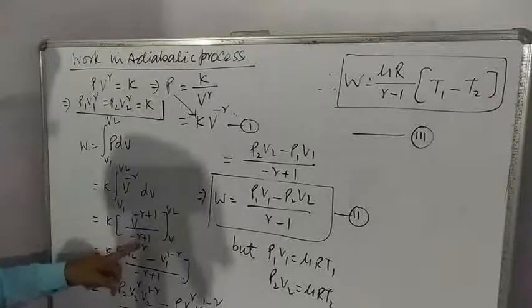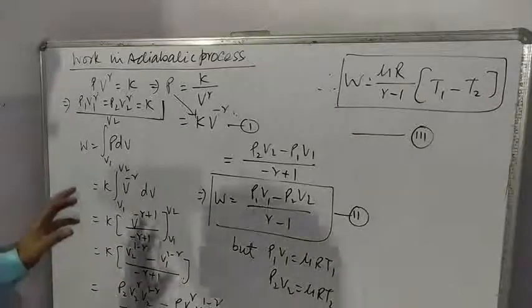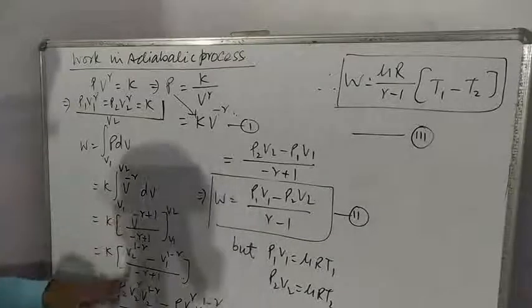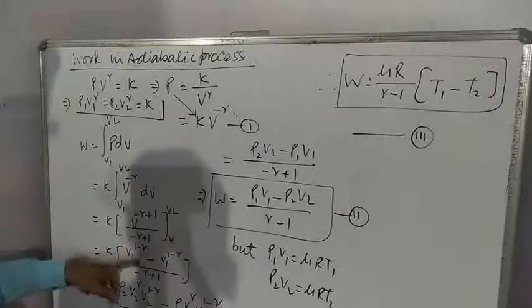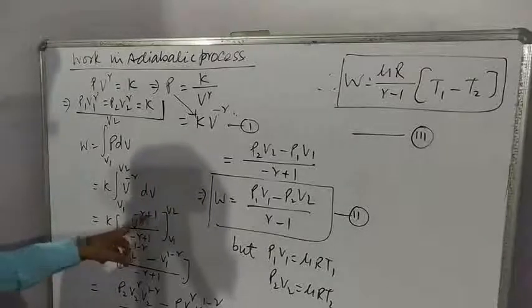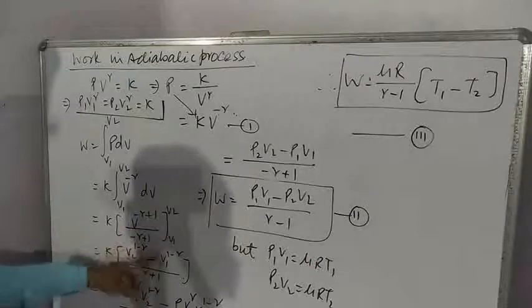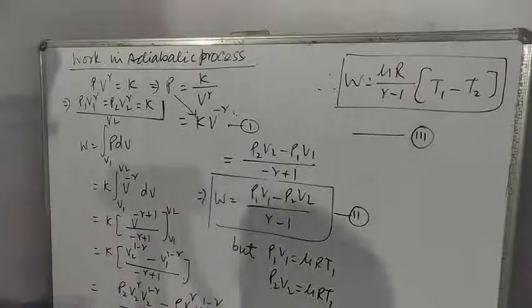You should remember all the formulas. You should learn all the formulas and apply them whenever required. Now upper limit, it is V^(1-γ). So upper limit minus lower limit, K is taken out.